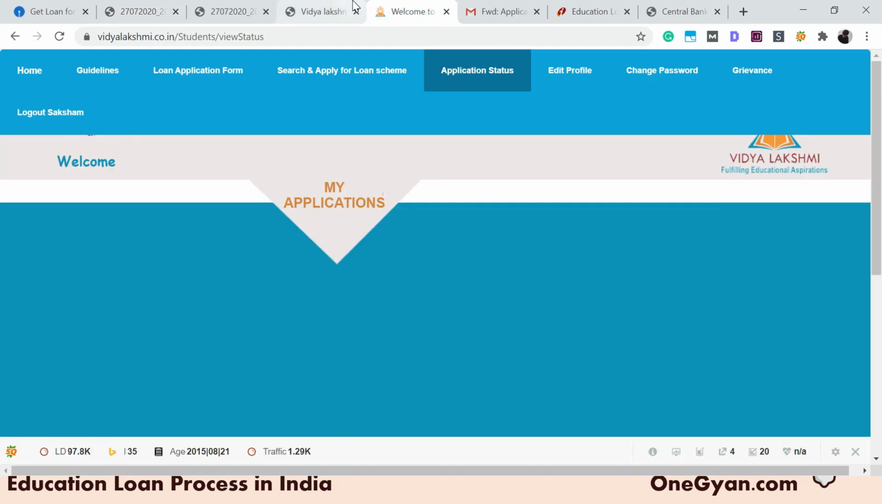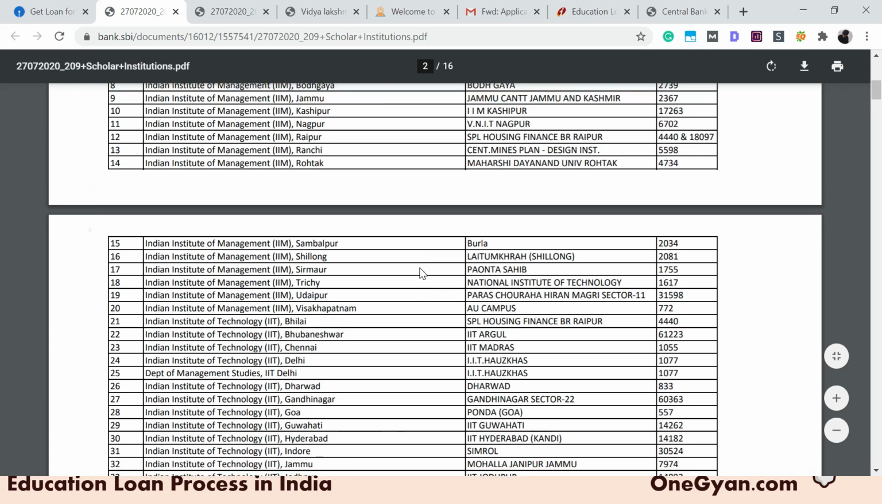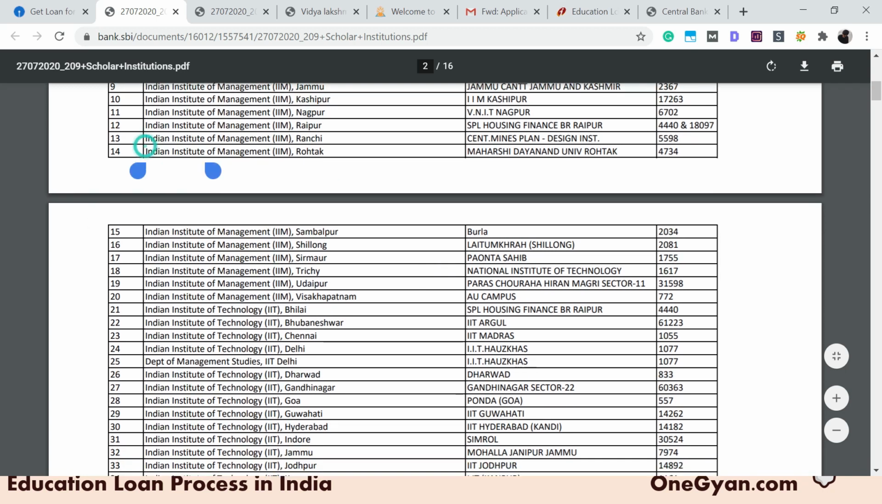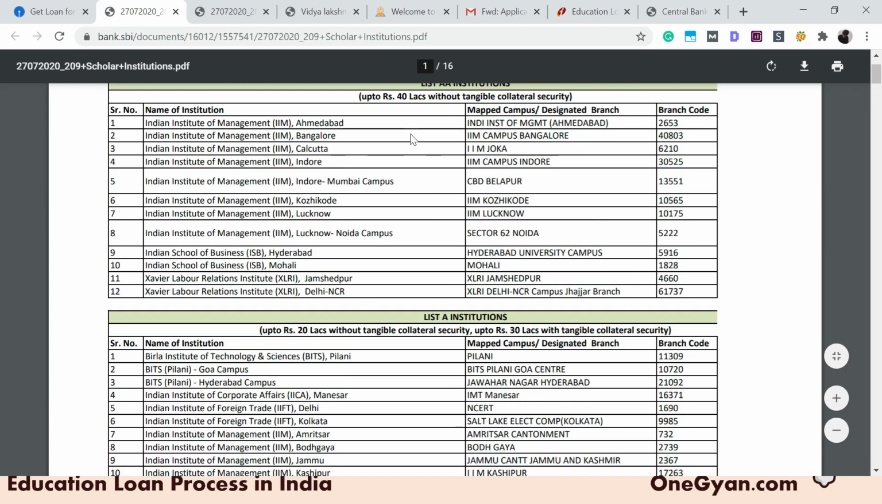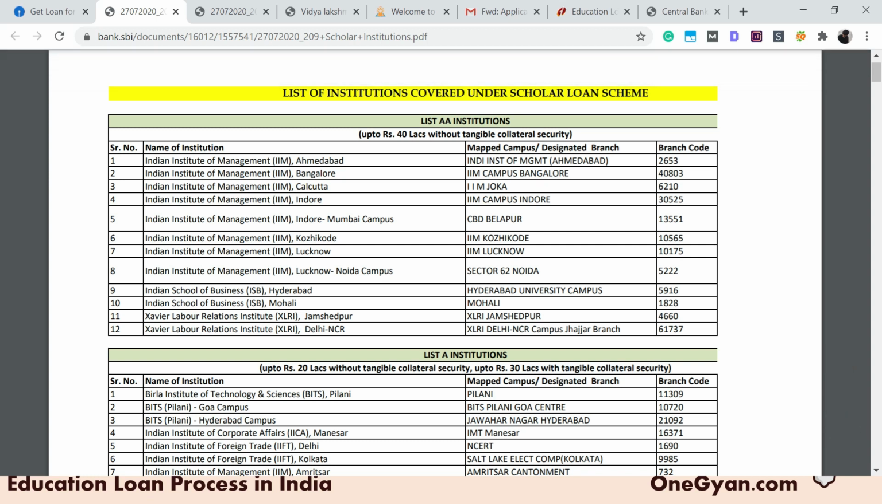Then there is this list A institutes. IIM Rohtak is in the list A. You can see it is over here. So for list A institutions, you have up to 20 lakhs without tangible collateral security, and if you want a loan up to 30 lakhs, then you'll have to submit tangible collateral security, right? So how much your loan quantum will be is by and large dependent on what institutions you are applying to.